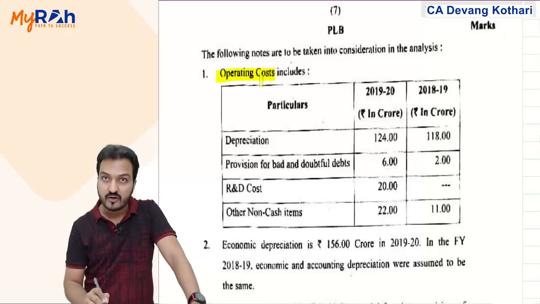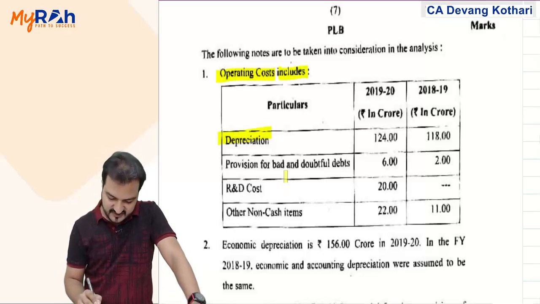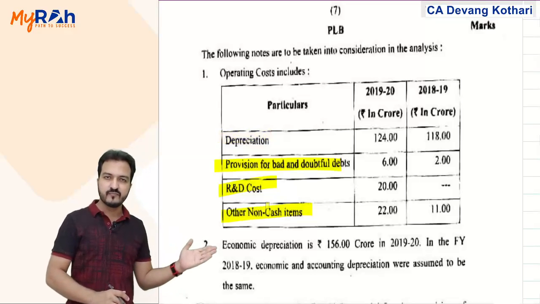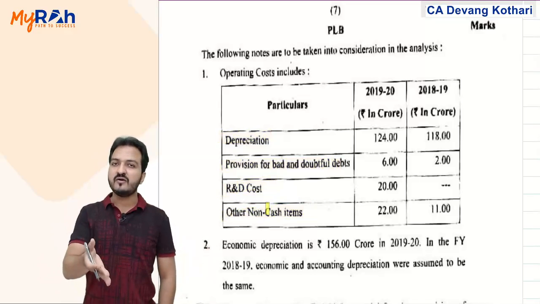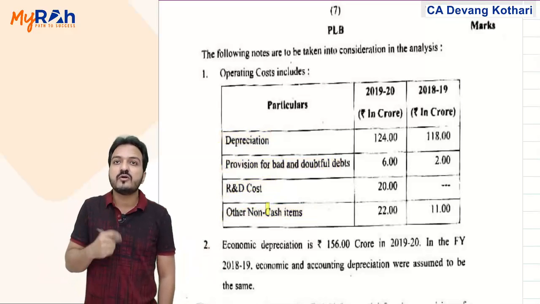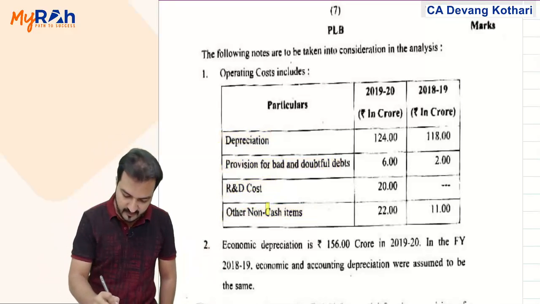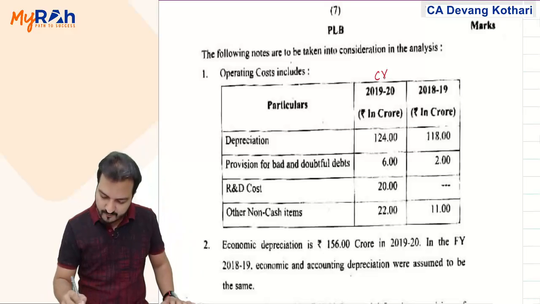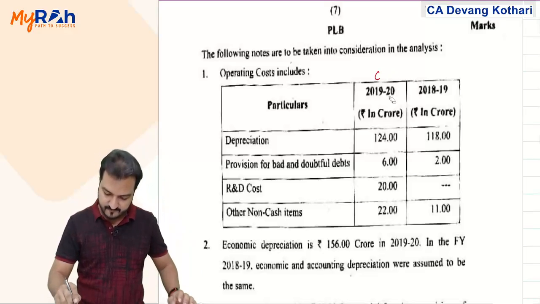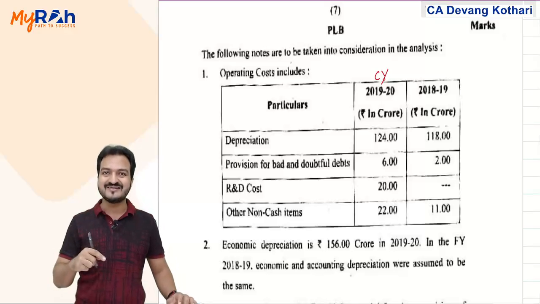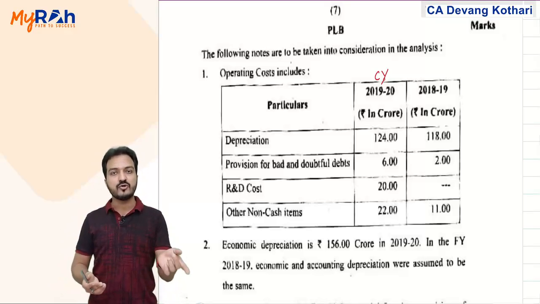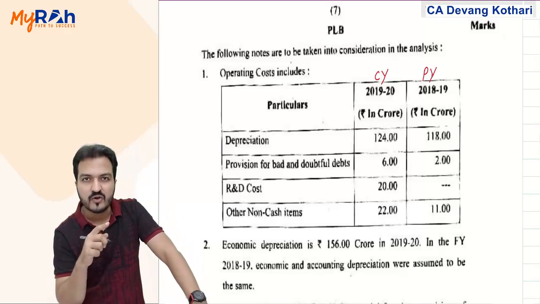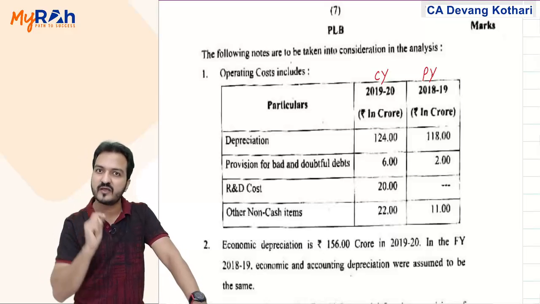You are told that operating cost includes depreciation, provision for bad debts, R&D costs, and other non-cash items. All of them are non-cash or non-operating items, and to calculate NOPAT, you need to reverse non-cash, non-operating items. As per my discussion in class, remember that non-cash, non-operating items of current year will be added back in the calculation of profit, and non-cash, non-operating items of previous year will be added back in the calculation of your opening capital.